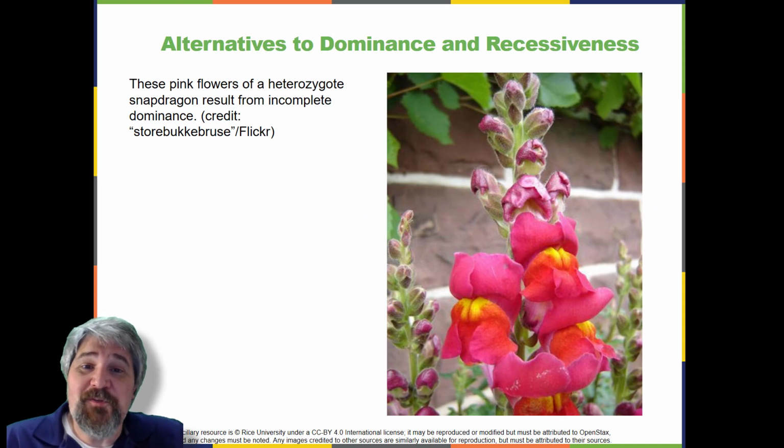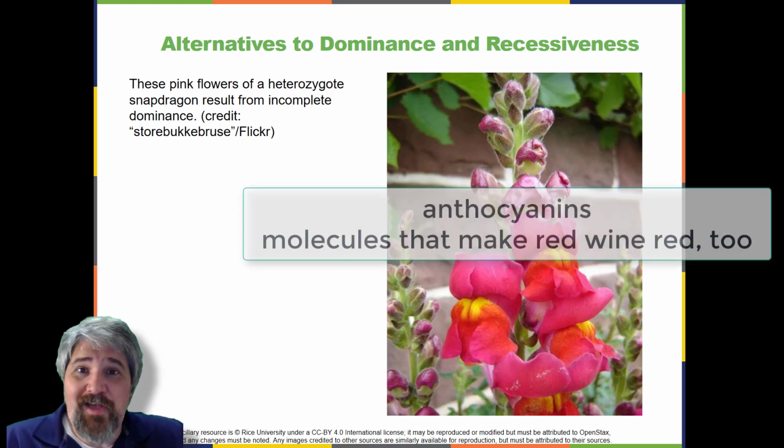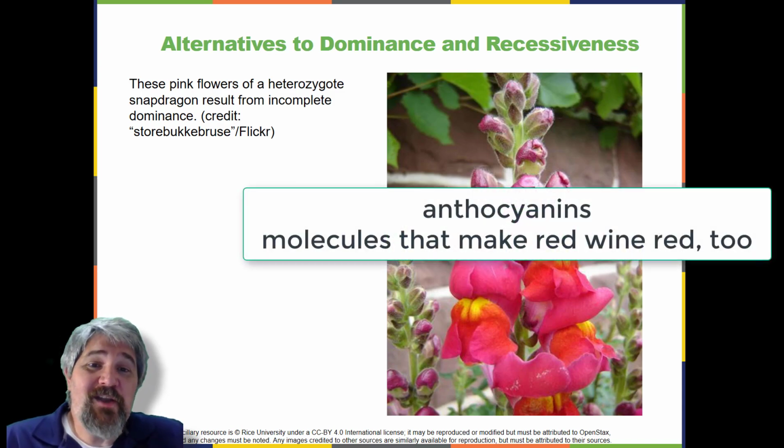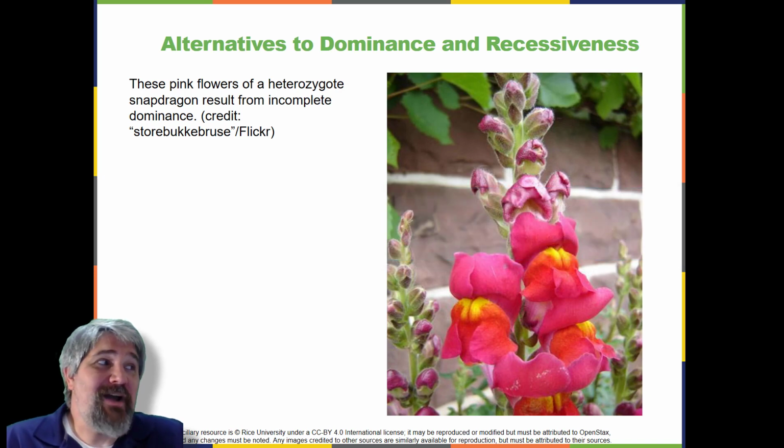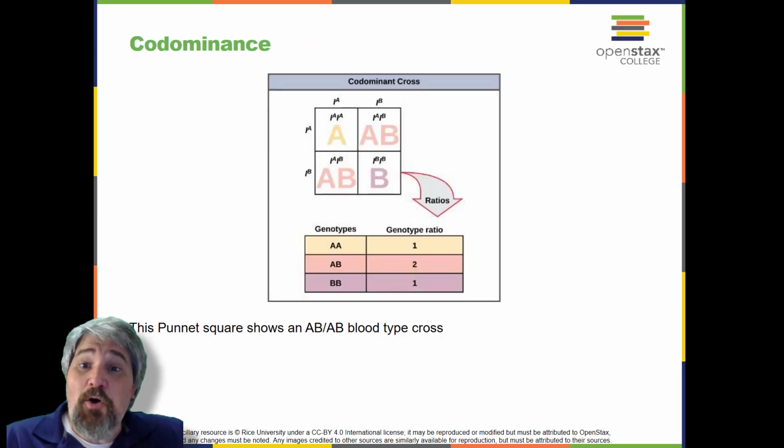The basis for the intermediate color in the heterozygote is simply that the pigment produced by the red allele, anthocyanin, is diluted in the heterozygote and therefore appears pink because of the white background of the flower petals. Codominance. A variation on incomplete dominance is codominance, in which both alleles for the same characteristic are simultaneously expressed in the heterozygote. An example of codominance occurs in the ABO blood groups of humans.